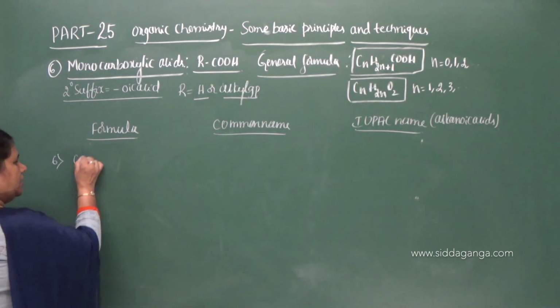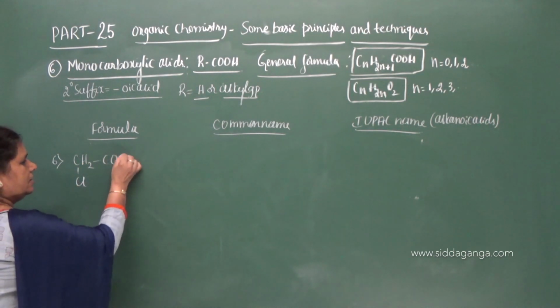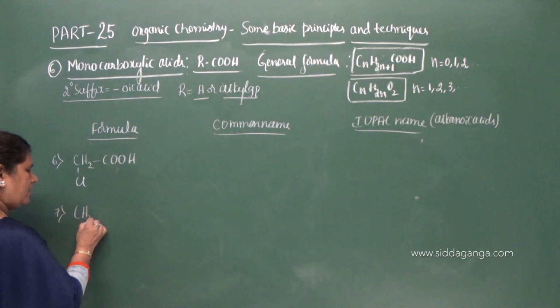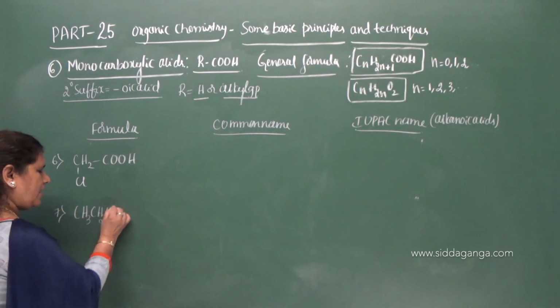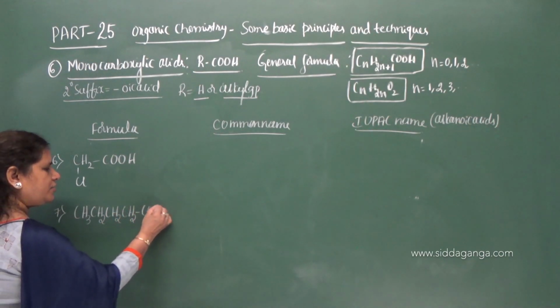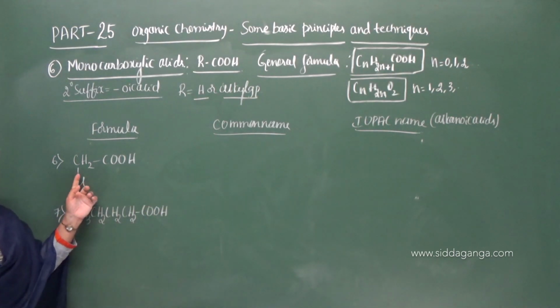Sixth one, CH2ClCOOH. Seventh one, CH3CH2CH2CH2COOH. So look here.